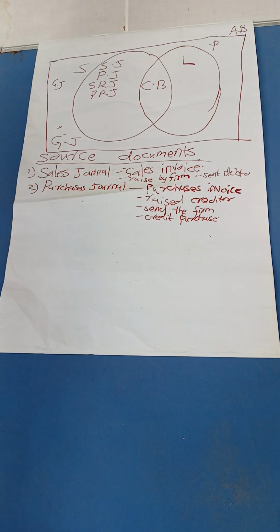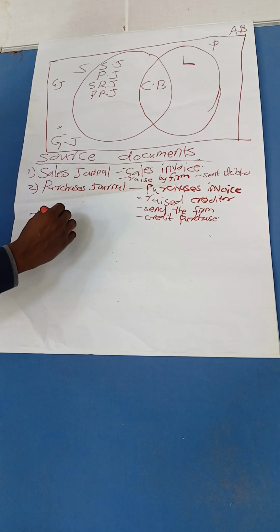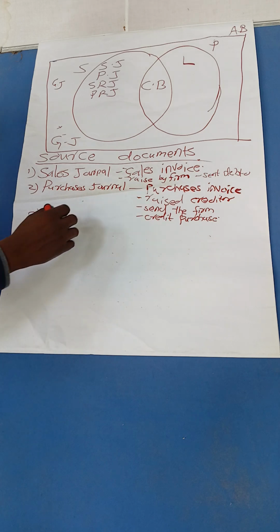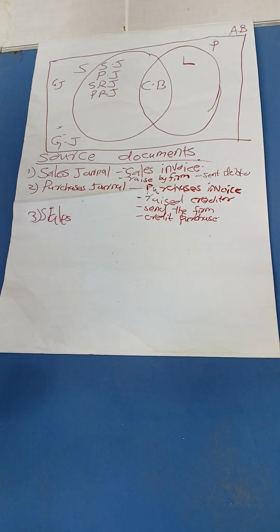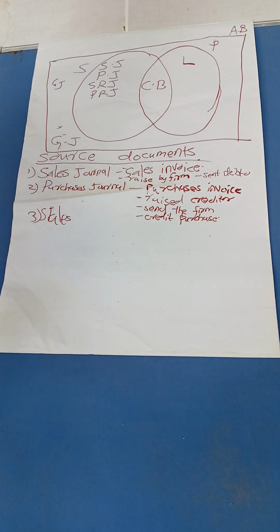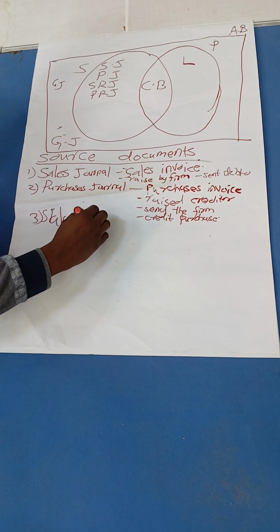We have the sales return journal. We say this is a book where we record returns inwards. Goods have been returned to the firm due to one reason or another: maybe the goods are of poor quality, or the goods are in excess, or these goods are not in line with our tastes and preferences. Where do we record? We record in the sales return journal.